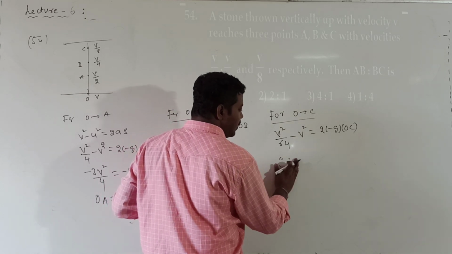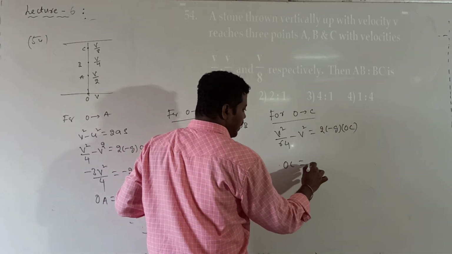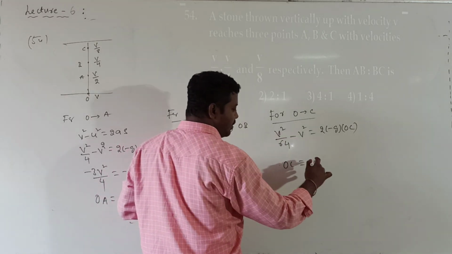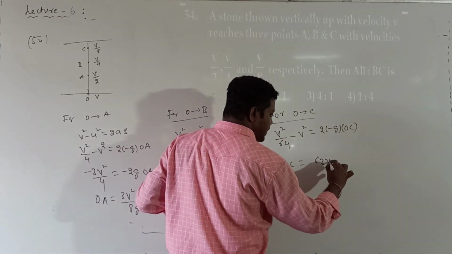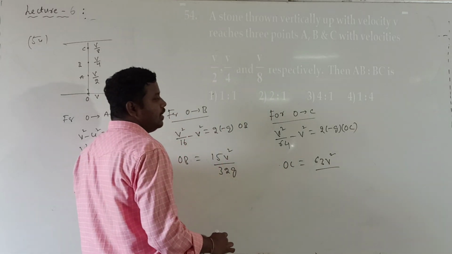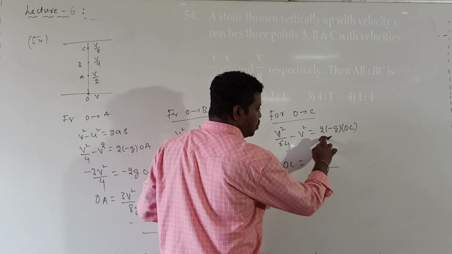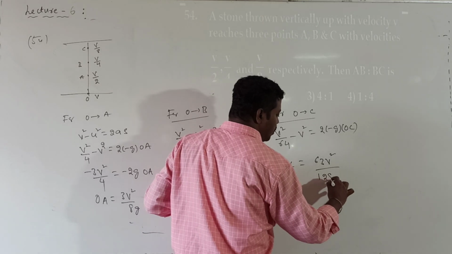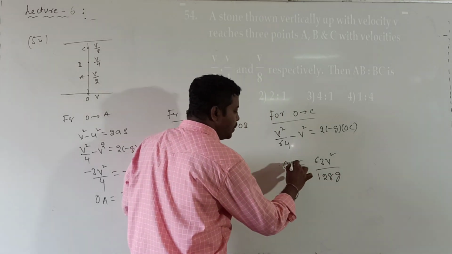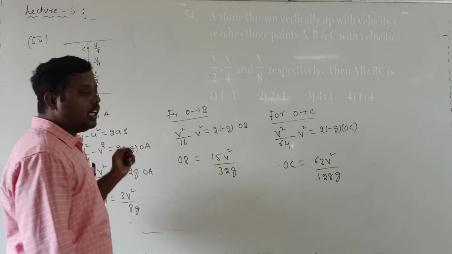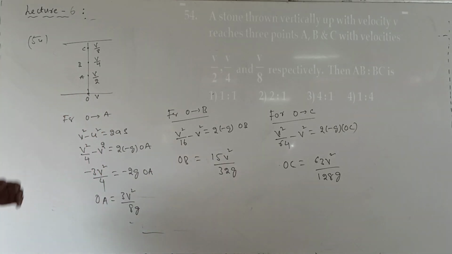The LCM is 64, then v square minus 64 v square, that is 63 v square divided by 64, into 2g. So I get 63 v square divided by 128 g. That is OC. Now I have the OA, OB and OC values.